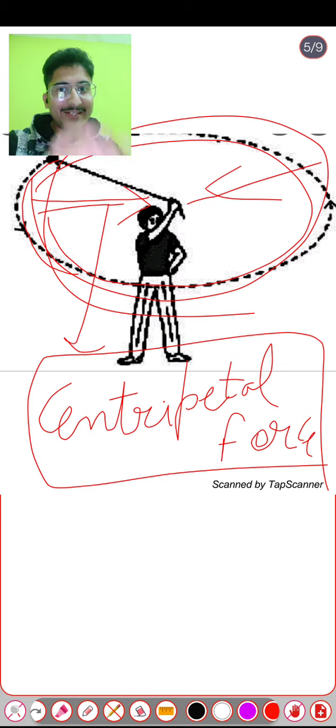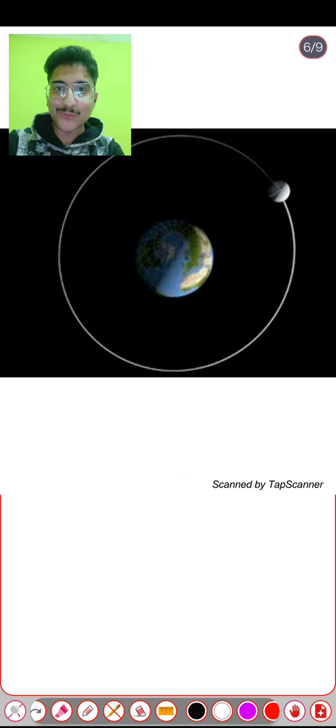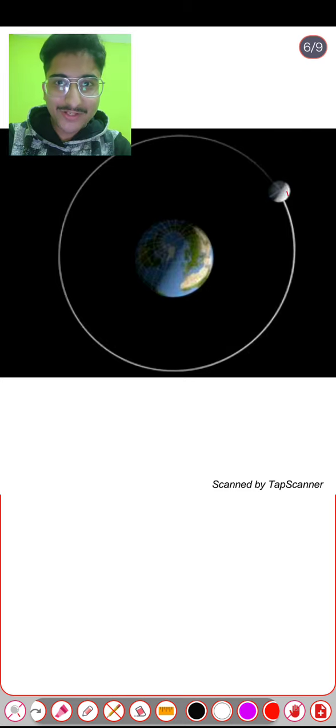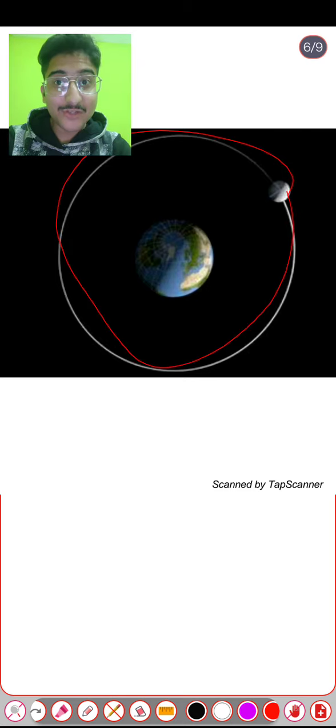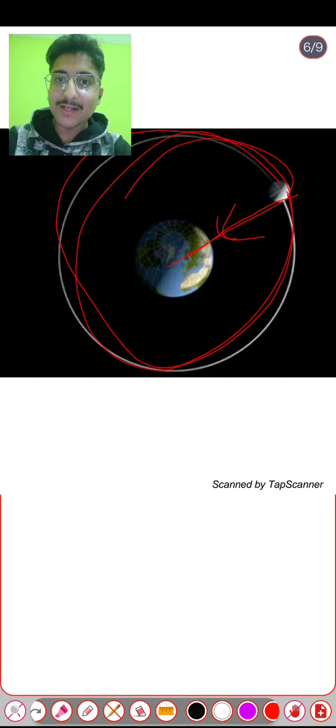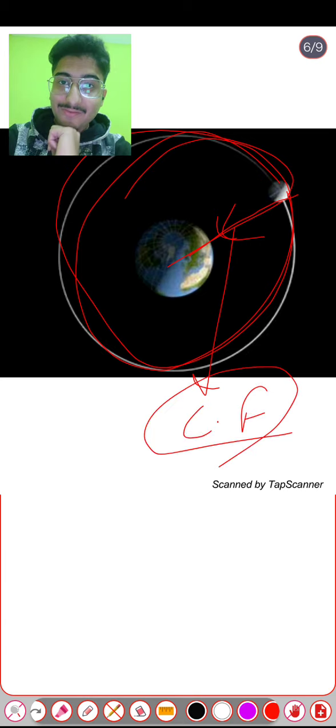Now consider this situation in the case of moon and earth. The moon is revolving around the earth, so there must be some centripetal force towards the center of its motion. Now listen very carefully.